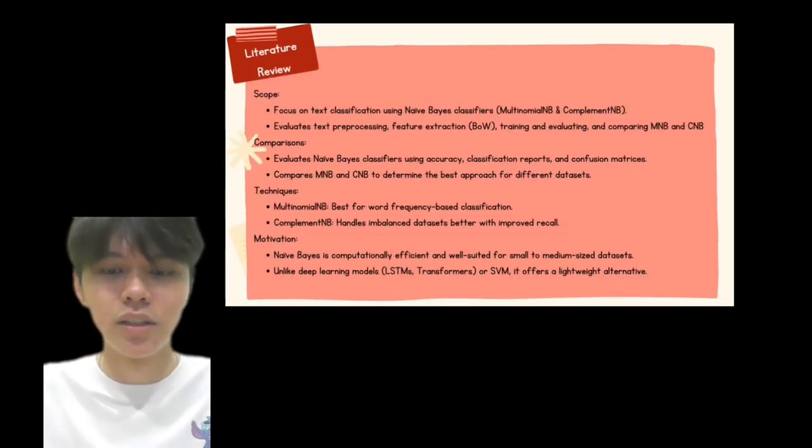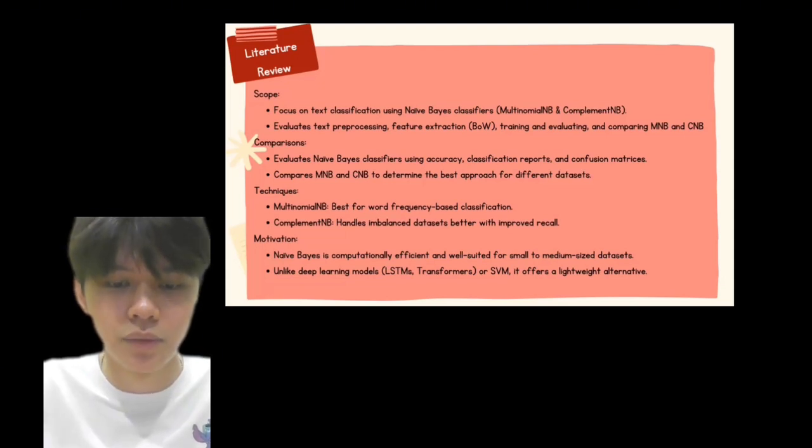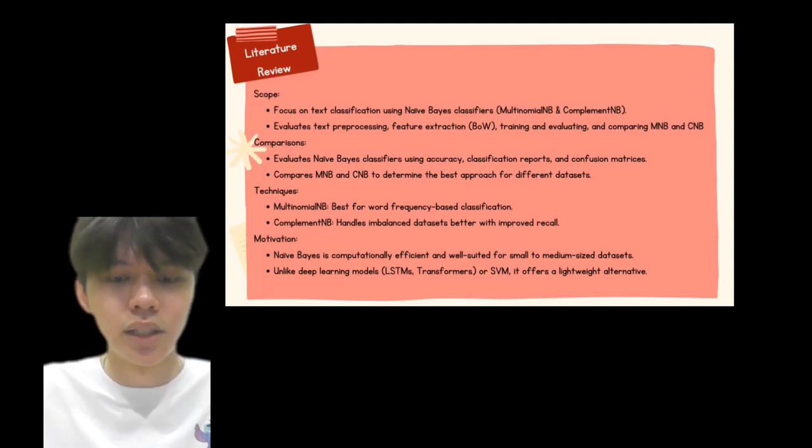I will be presenting the literature review. For our scope, we will focus on text classification using the naive Bayes classifier, particularly multinomial naive Bayes and complement naive Bayes. The project involves text pre-processing, feature extraction using bag-of-words, classifier performance, and comparing MNB and CNB. Secondly, comparison. For training and evaluating, we evaluate the naive Bayes classifier using accuracy, classification reports, and confusion matrices. We compare MNB and CNB to determine the best approach for different datasets.